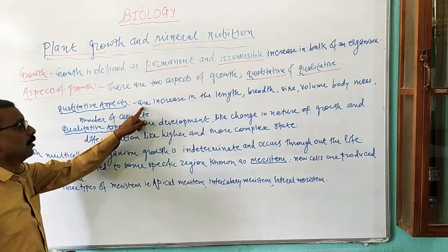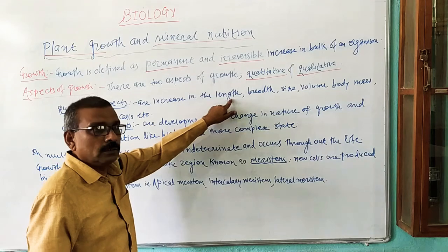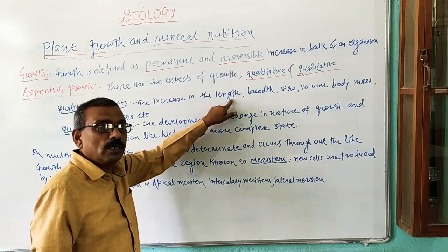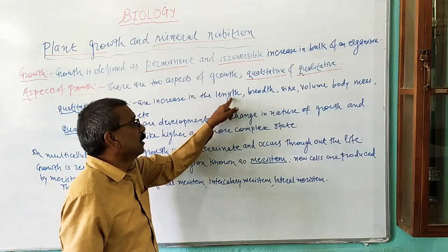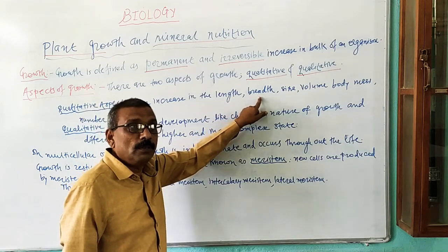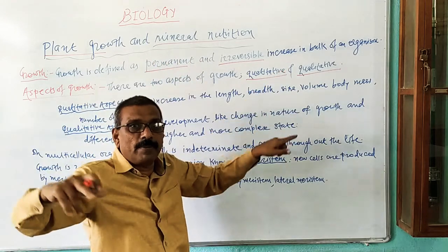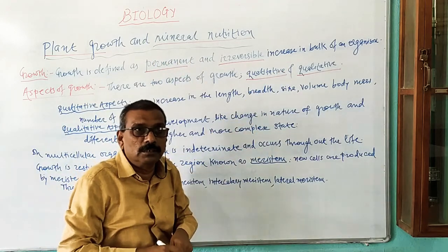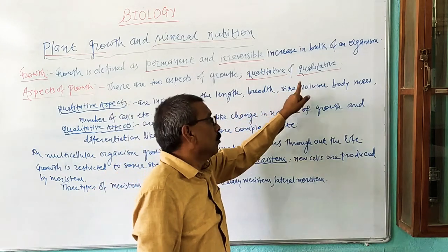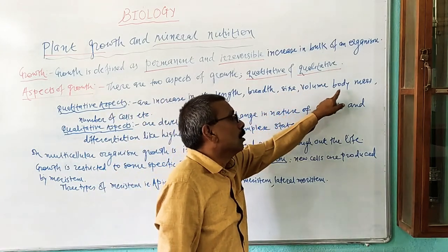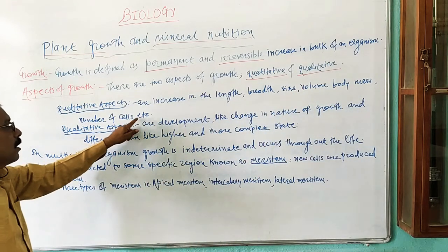Quantitative aspect. It consists of increase in the length of the plant or plant part, also increase in the breadth of the plant, that is the diameter of the stem, branches and root, then also size of the plant, volume of the plant, body mass of the plant, and also number of cells.